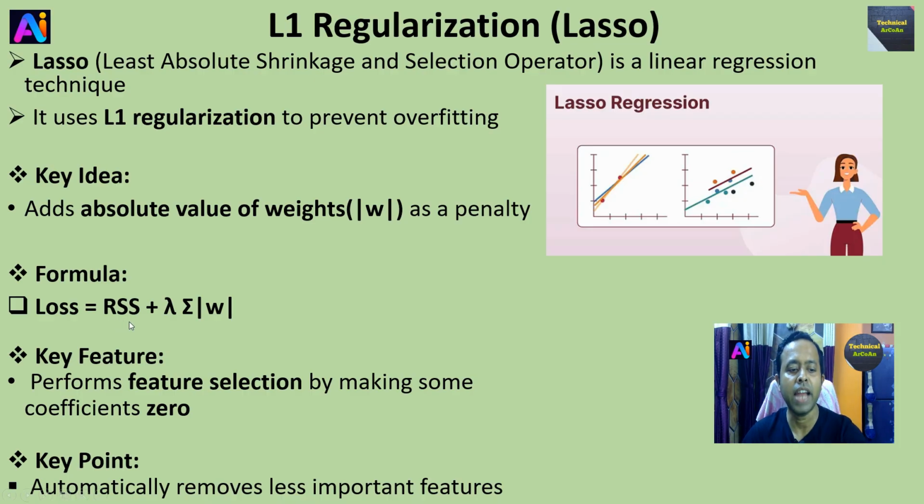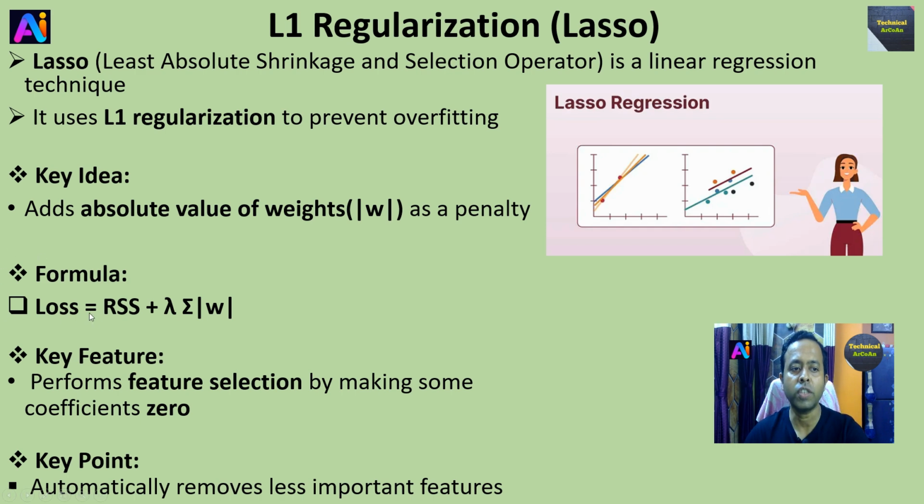Here the RSS stands for residual sum of squares, and this RSS indicates the error, lambda indicates control, and this is the weight, right? RSS actually measures the total error between actual values and predicted values, right?